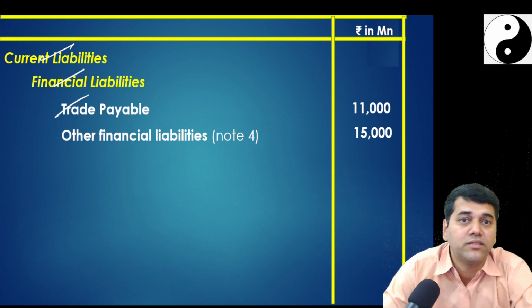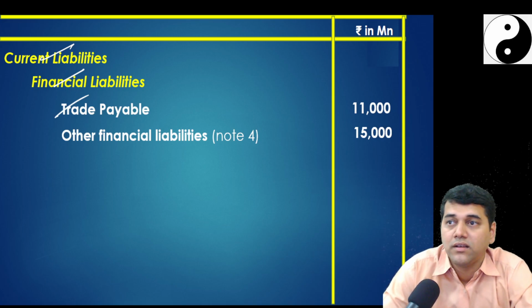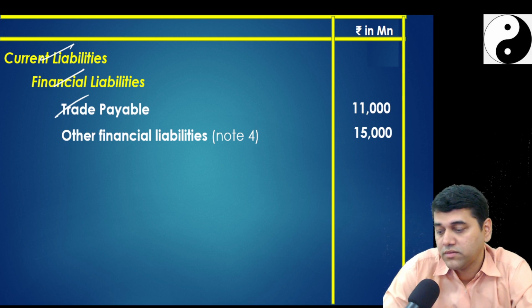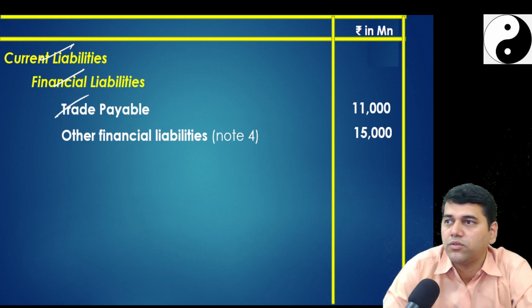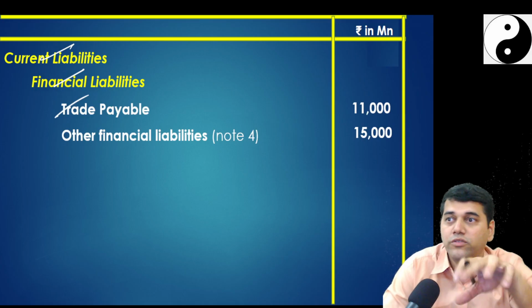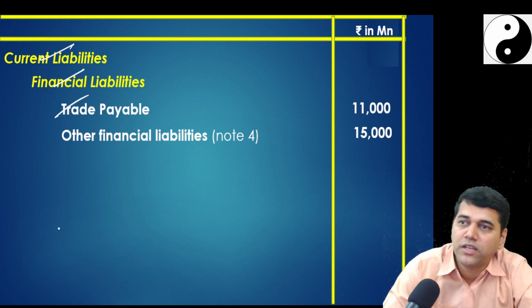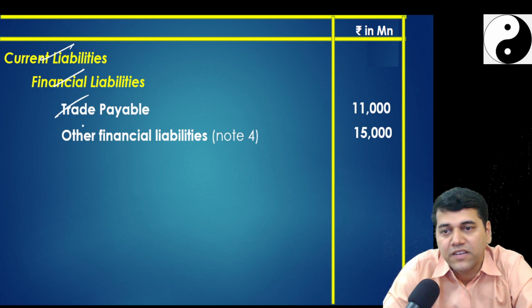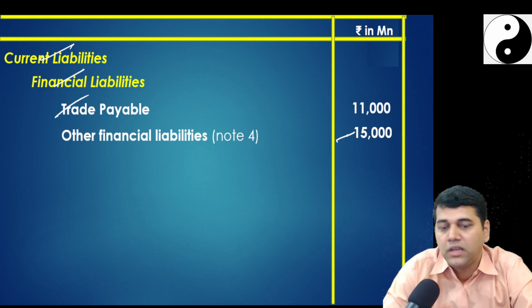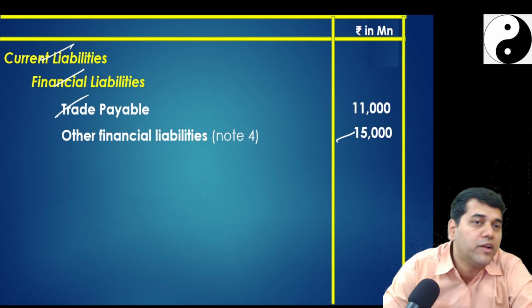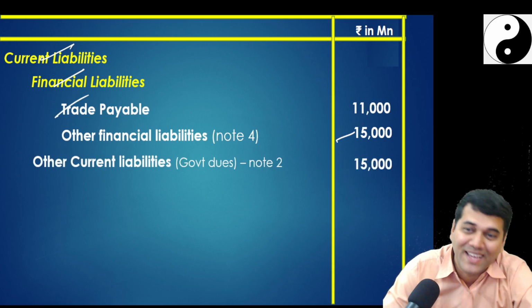Loans and advances taken. How much? We don't know, no? It's in one other problem we took. Loans should be separately presented. Well, we have moved it to other, government dues. So we have other financial liability 15,000 and the government dues, what will we call them? Other current liabilities.